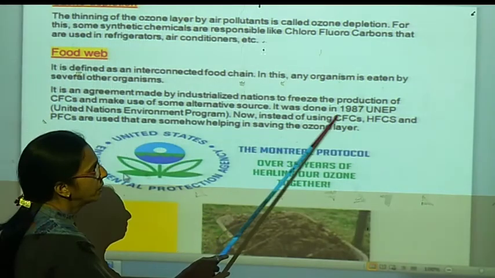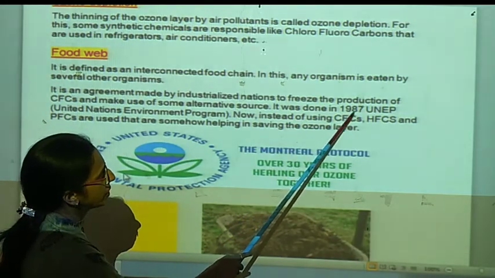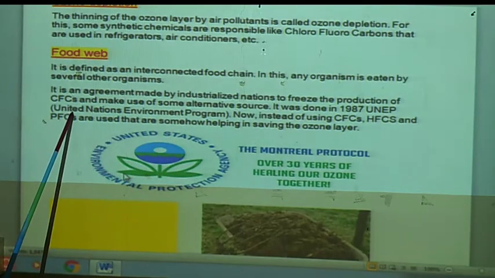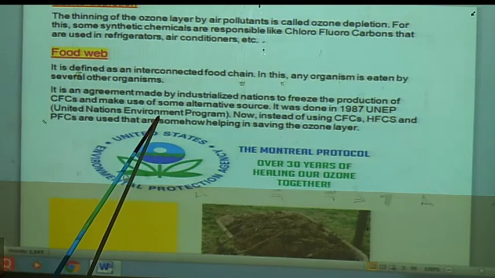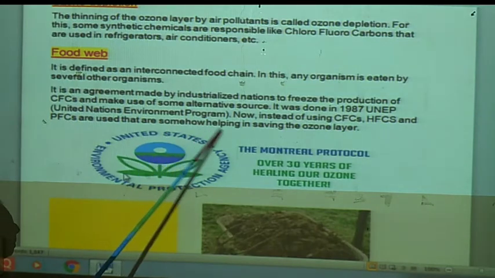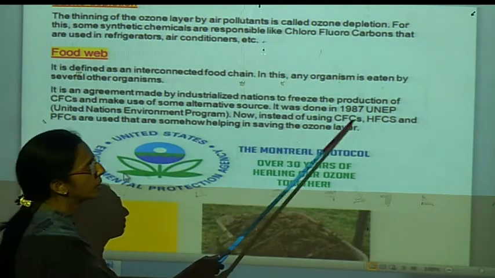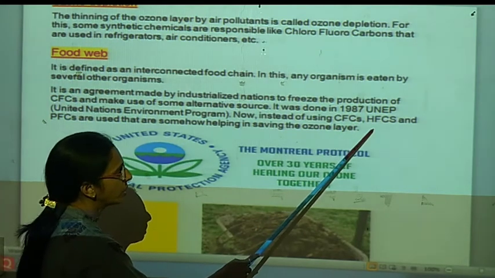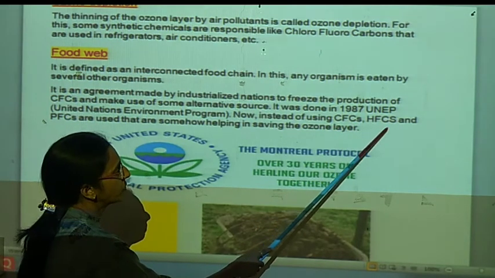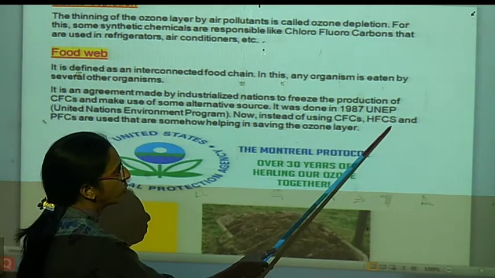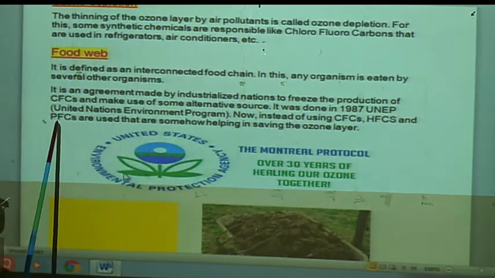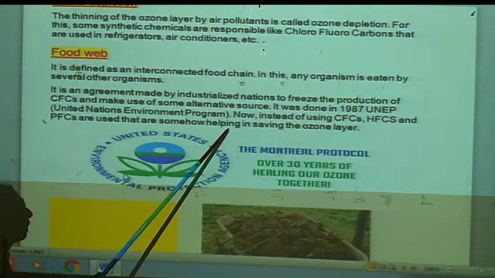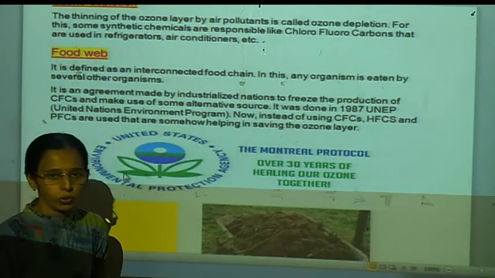It was done in 1987 by UNEP, the United Nations Environment Programme. Now, instead of using CFCs, that is chlorofluorocarbons, they are using HFCs, hydrofluorocarbons, and PFCs, which are somehow helping in saving the ozone layer.